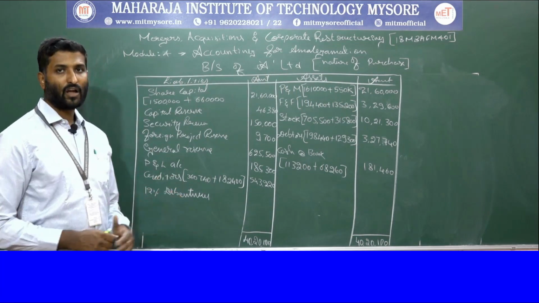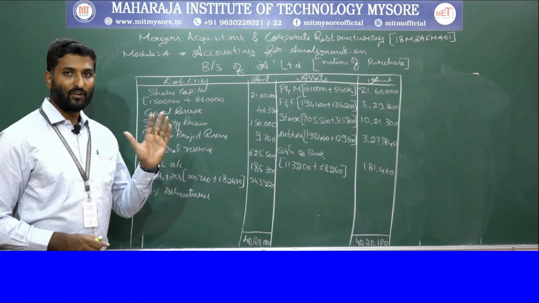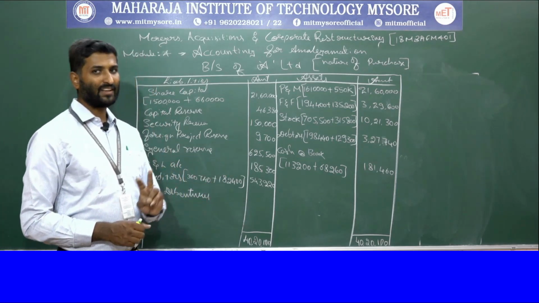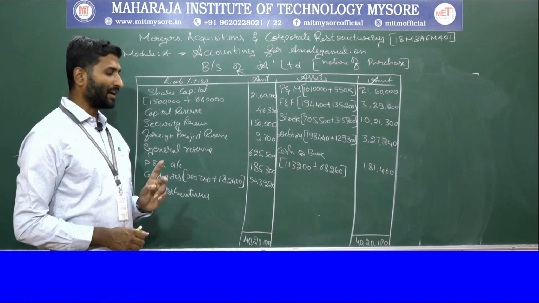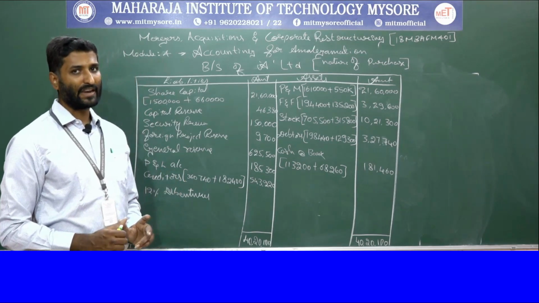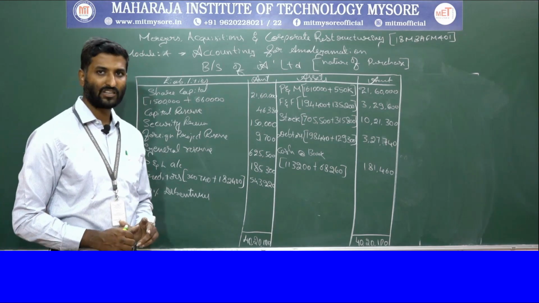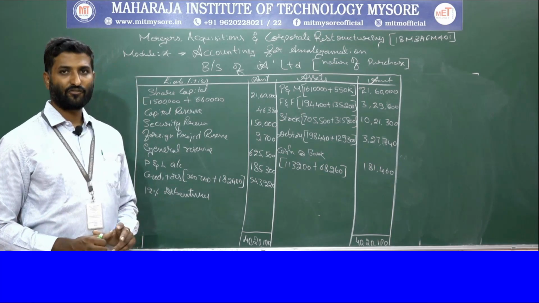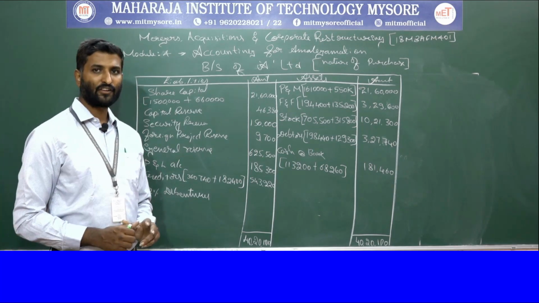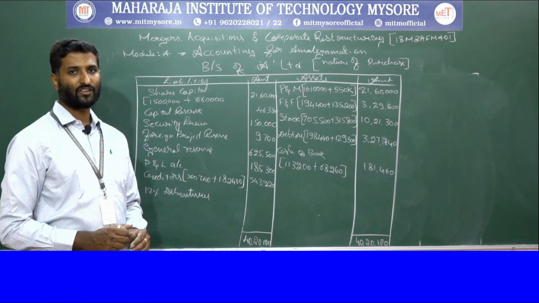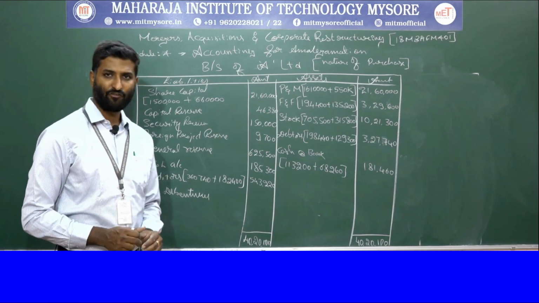Hope you understood how to do the calculation in the nature of merger and in the nature of purchase. Only the changes with respect to the acquirer company: in the second journal entry, you should be very careful regarding the treatment of general reserve and goodwill. If you take those into consideration, then it will be very much easier to solve the problem, whether it is given under nature of purchase or in the nature of merger.